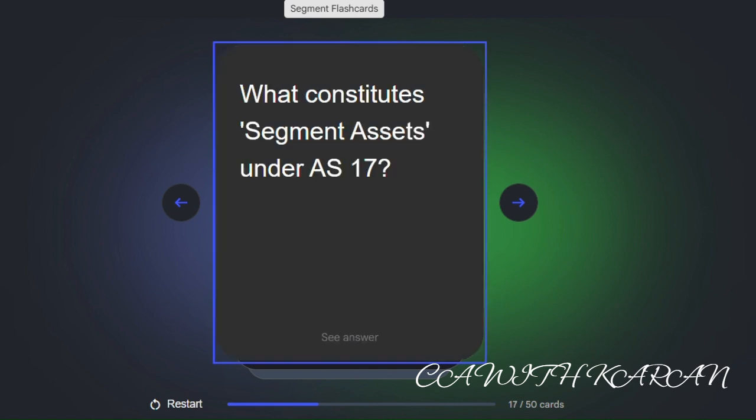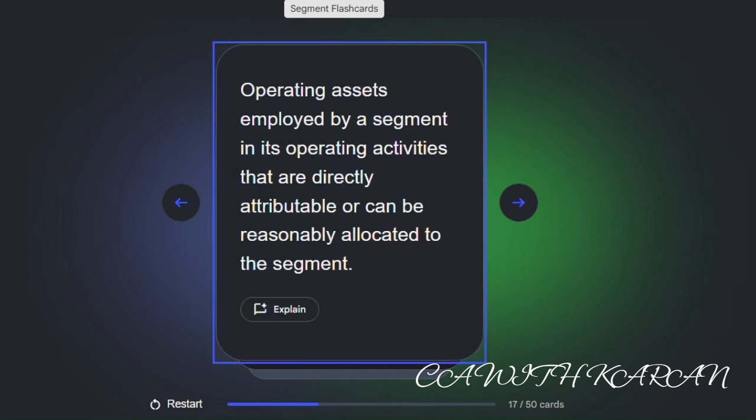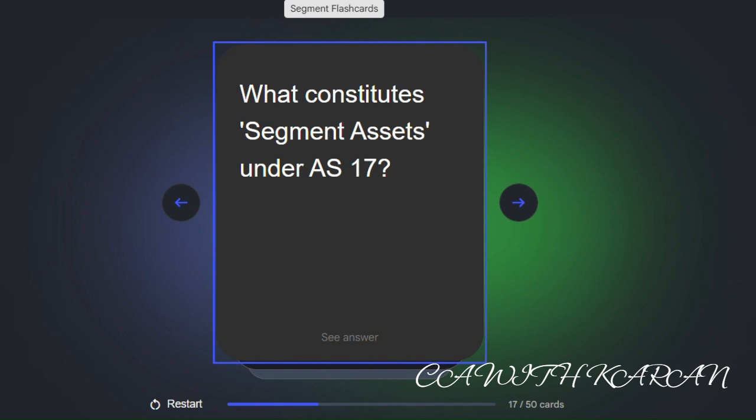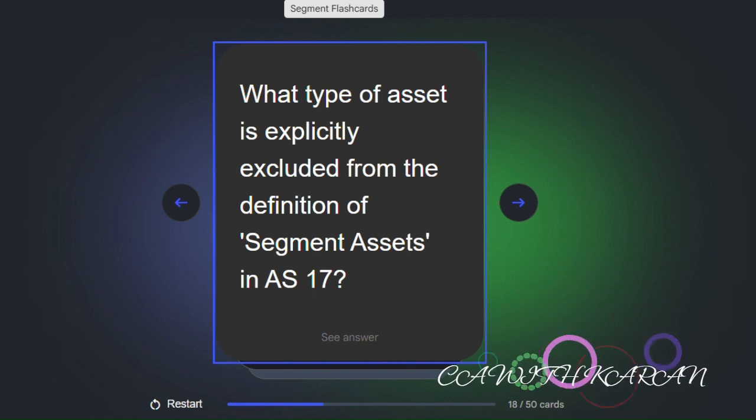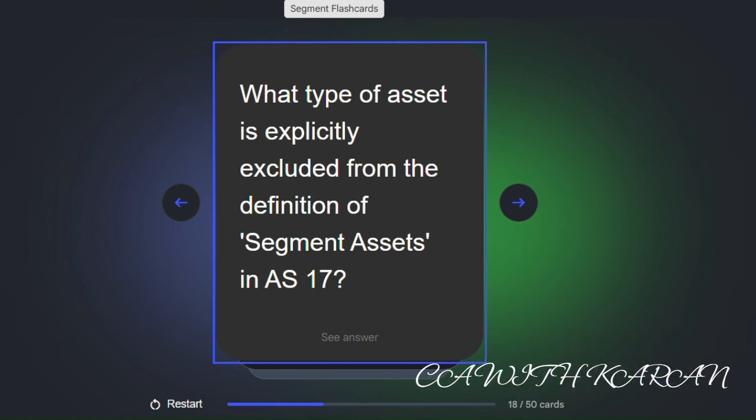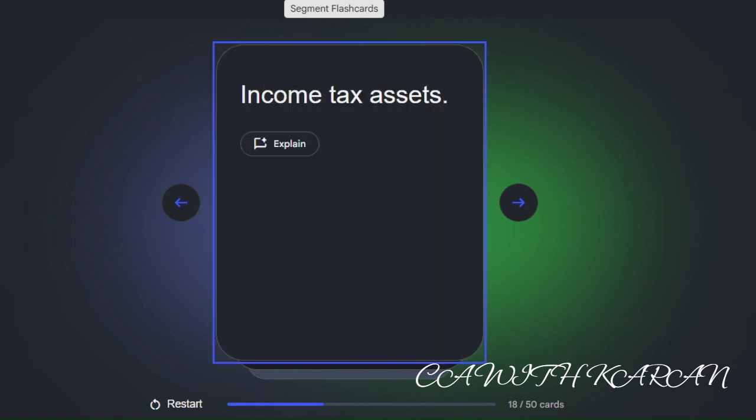What constitutes segment assets under AS 17? Operating assets employed by a segment in its operating activities that are directly attributable or can be reasonably allocated to the segment. What type of assets is explicitly excluded from the definition of segment assets in AS 17? Income tax assets.